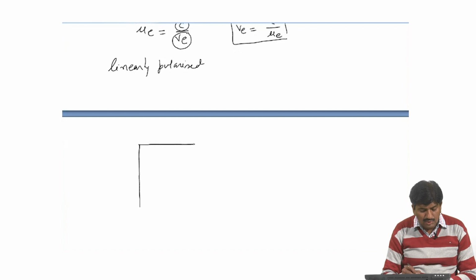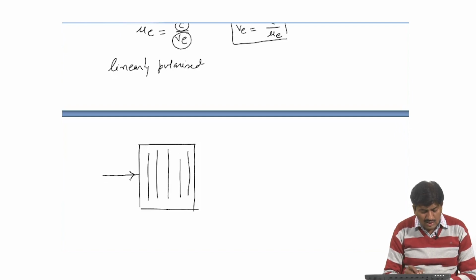Suppose this is a crystal, and these are the directions of optic axis, and this is incident light ray. Now, direction of E ray and O ray are like this, and both rays emerge out.